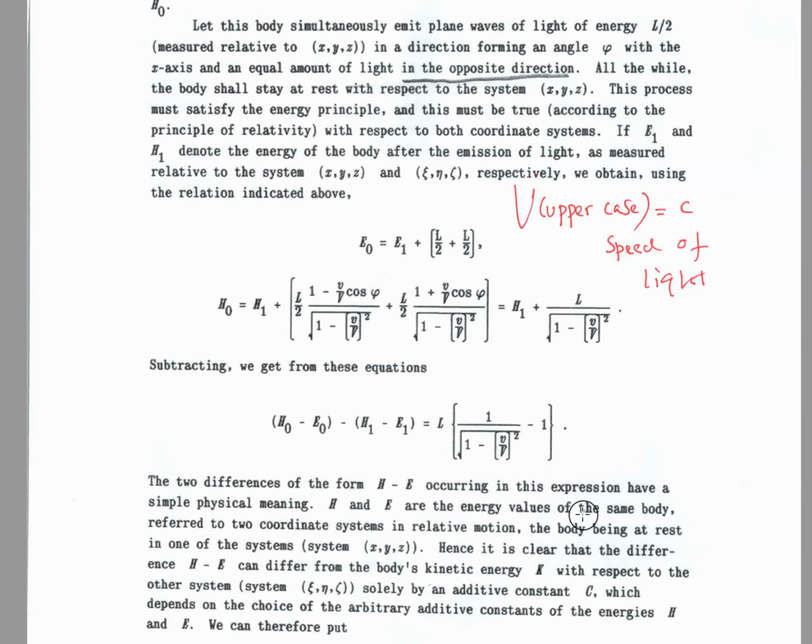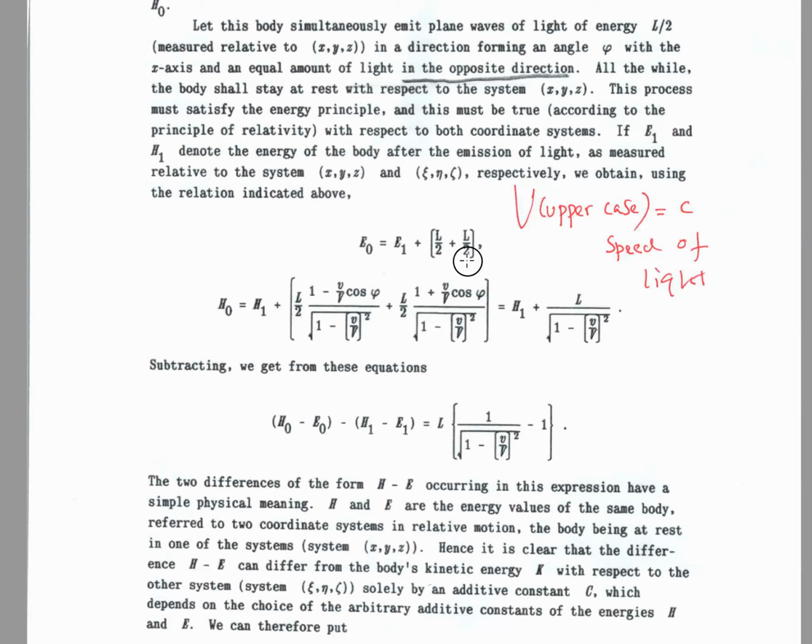So let's stay here. E0 is the energy of the body relative to the XYZ system. E1 is the energy of the body after the radiation. So E1 has to be less than E0 because it has emitted some radiation.